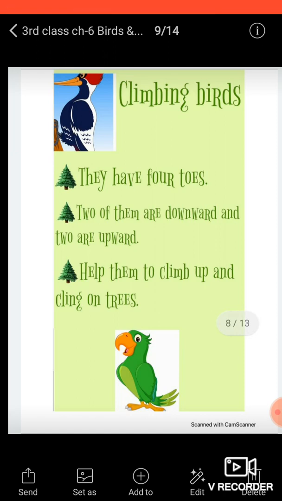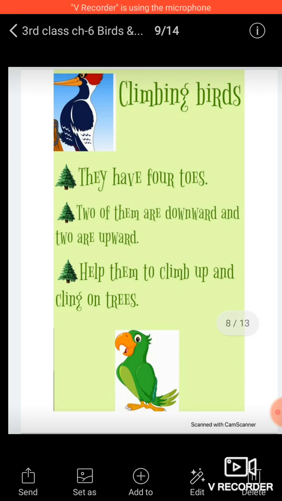Birds like woodpecker and parakeet have four toes, and two of their toes point upwards and another two downwards. Like in perching birds I told you, three remain ahead, one remains backside.